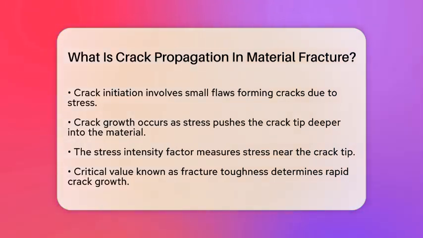Materials that have high fracture toughness and ductility tend to resist crack growth better. They allow for more plastic deformation before they actually fail. On the other hand, brittle materials with low toughness can experience faster crack propagation, leading to sudden fractures.